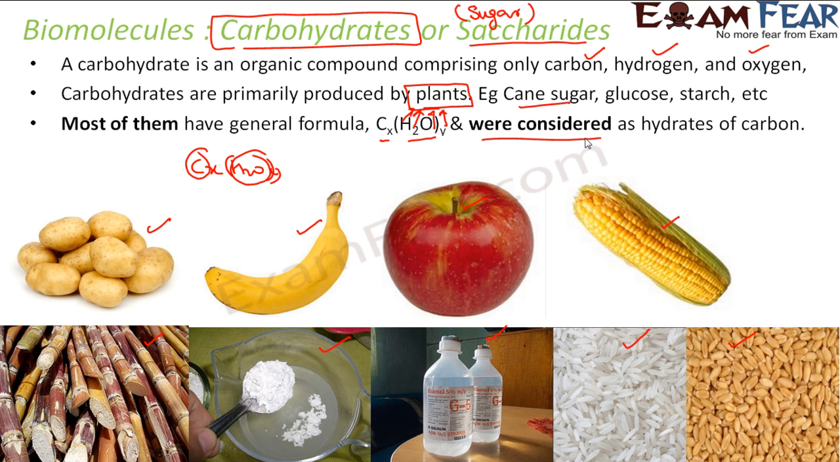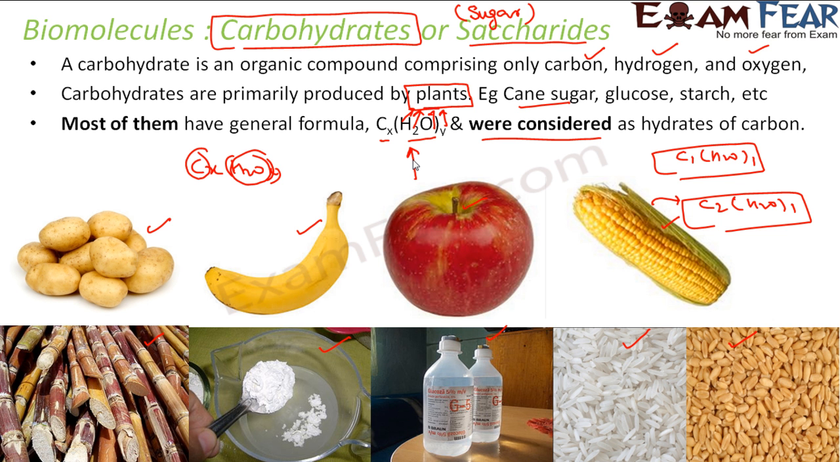Because they have a general formula of CxH2Oy, x can have any number. For example, C1H2O1 is one option, or C2H2O1 is another option. Earlier, most of the carbohydrates the chemists had obtained generally used to fit in this formula, and they were nothing but hydrates of carbon. So they called it carbohydrate. Hope you understand why the name carbohydrates or saccharides came.